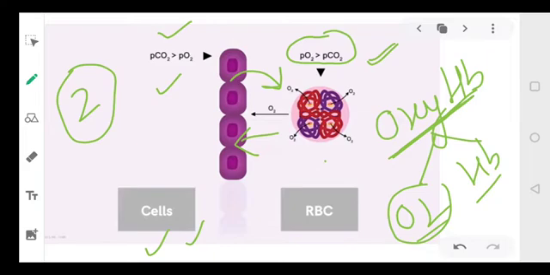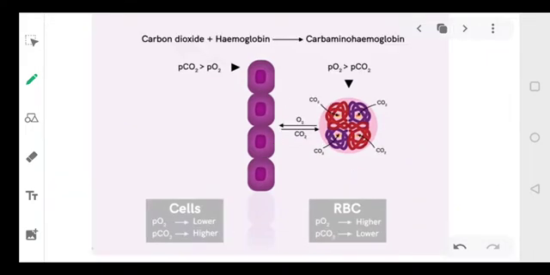Okay, dear students. Now in first case, from alveoli, oxygen has come into the blood. Now blood has reached the cells. In the cells, oxygen will be taken by the cells and carbon dioxide will be taken by the blood. Is it clear, everyone? Now carbon dioxide will combine with hemoglobin. As I said, you can see in the structure.